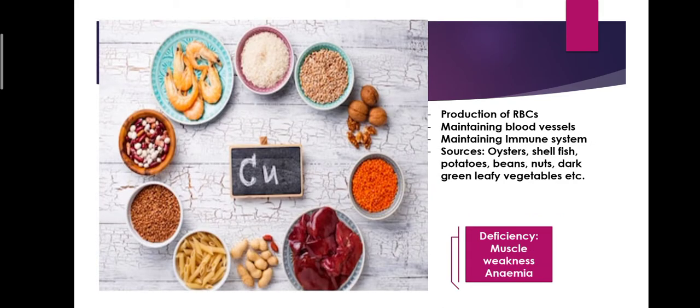The next mineral is copper. It is helpful in the production of RBCs, maintaining blood vessels, maintaining immune system. The sources are oysters, shellfish, potatoes, beans, nuts, dark green leafy vegetables, etc. Its deficiency causes muscle weakness and anemia. Anemia in which there is a deficiency of RBCs, that is red blood cells count become very less.